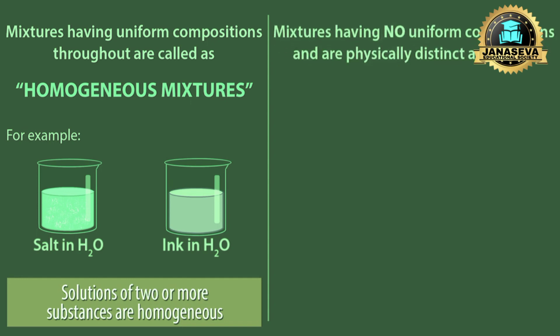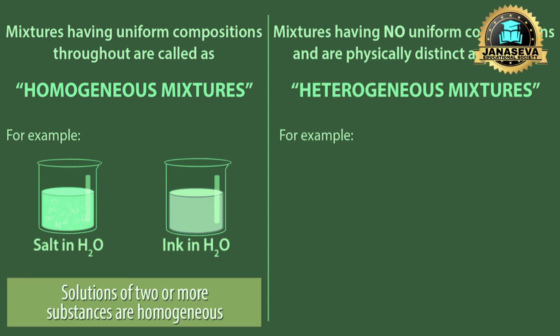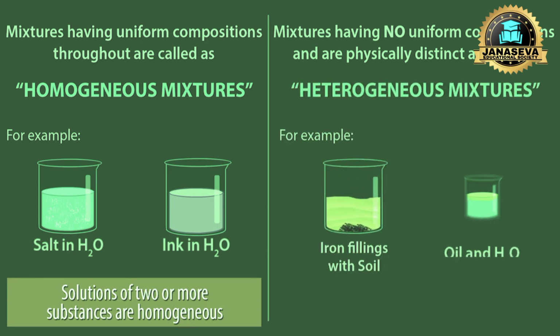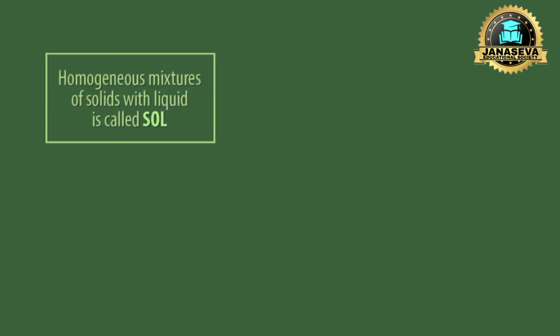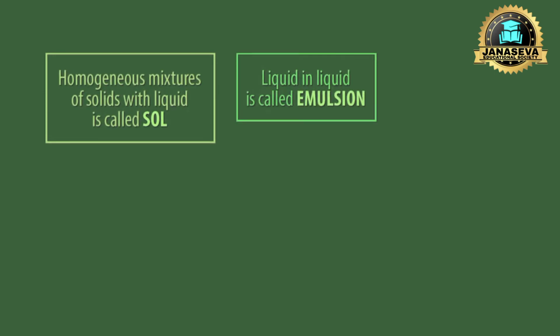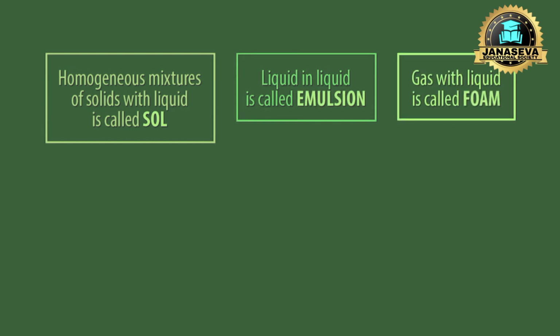Mixtures having no uniform composition and are physically distinct are called heterogeneous mixtures. For example, iron filings with soil, oil and water. Heterogeneous mixtures don't mix properly. Homogeneous mixtures of solid with liquid is called sol. Liquid in liquid is called emulsion. Gas with liquid is called foam.